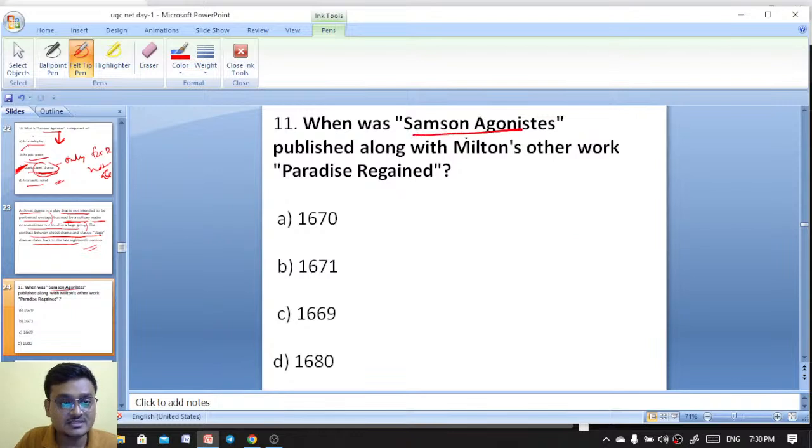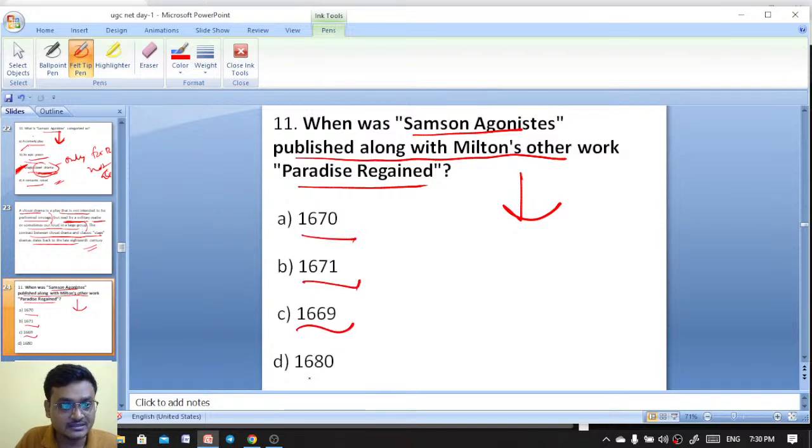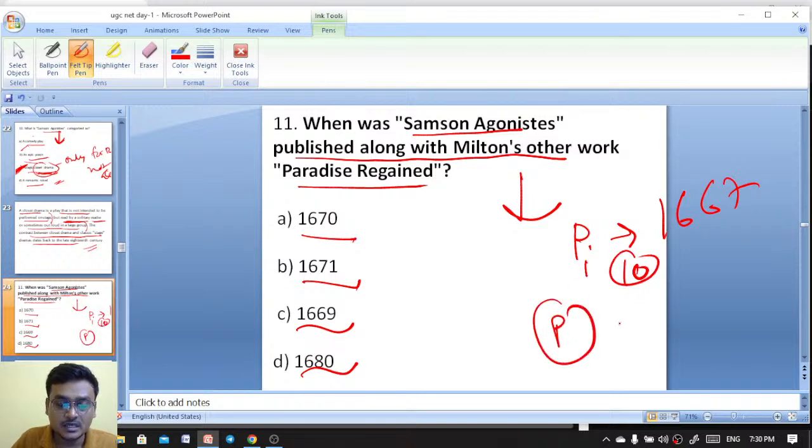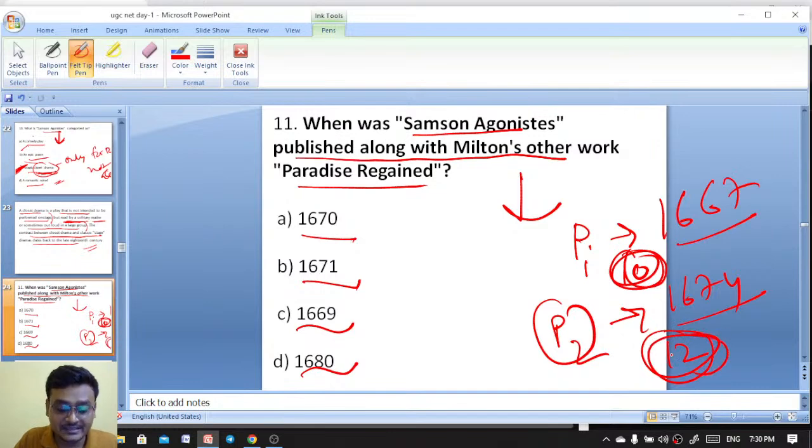When was Samson Agonistes published along with Milton's other work, Paradise Regained? Were they published in 1670, 71, 69, or 1680? We know that Paradise Lost was first published in 1667 with a total of 10 books, and the second volume was published in 1674 with 12 books. So two books were added in the second volume.